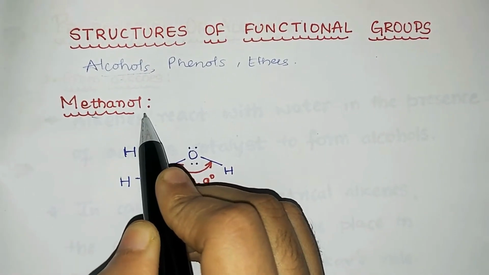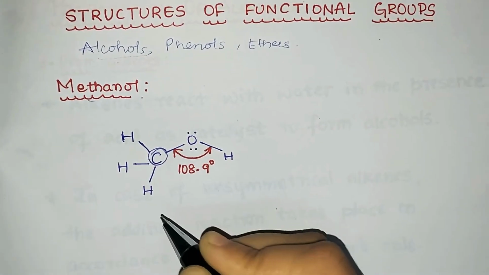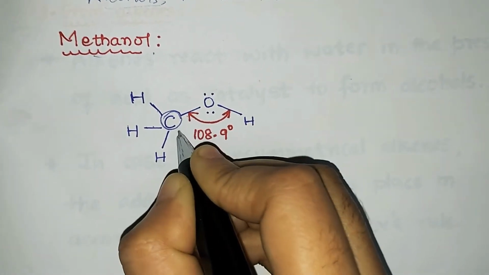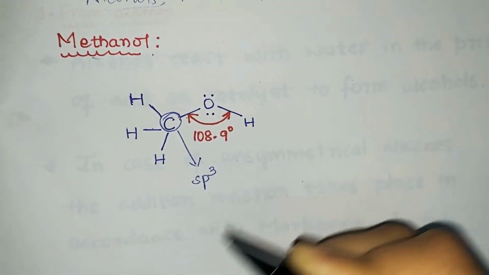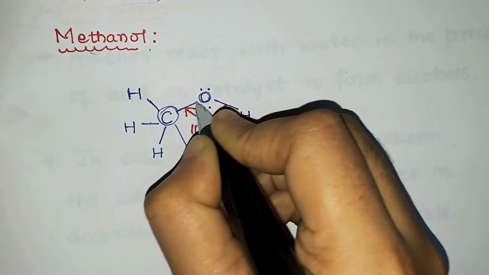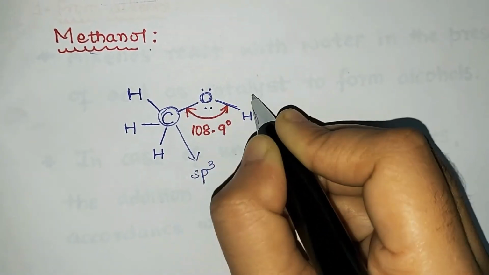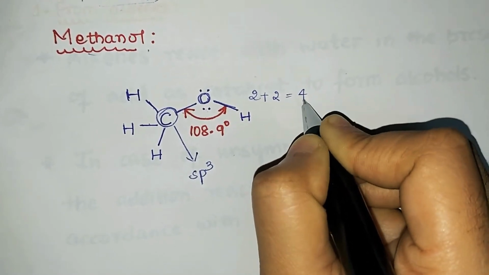We'll see the nature of the carbon here, what kind of hybridization it is undergoing. It is bonded on four sides, and when it is bonded on four sides, it undergoes sp3 hybridization. Next, see the nature of oxygen here. Oxygen has two bonds on the other sides and two lone pairs. So you have to count the lone pairs as well. 2 plus 2 is equal to 4, and when the sum is 4, which hybridization is it? It is also sp3 hybridization.